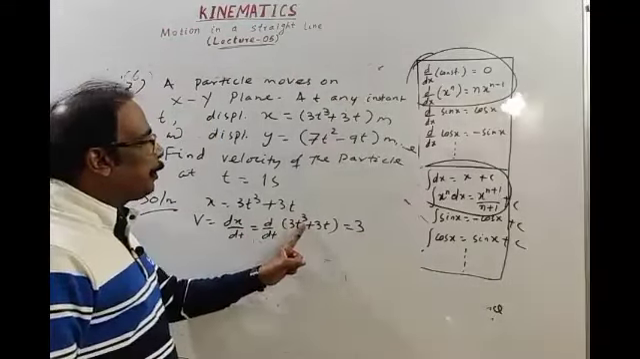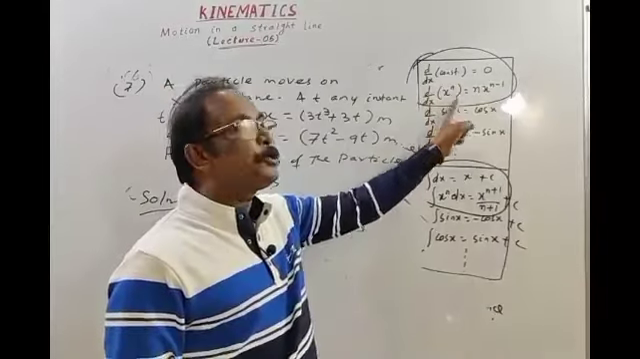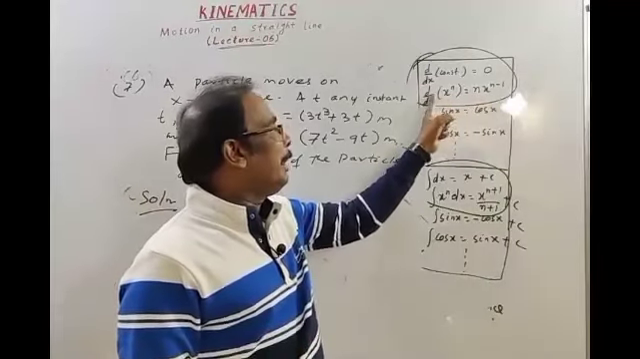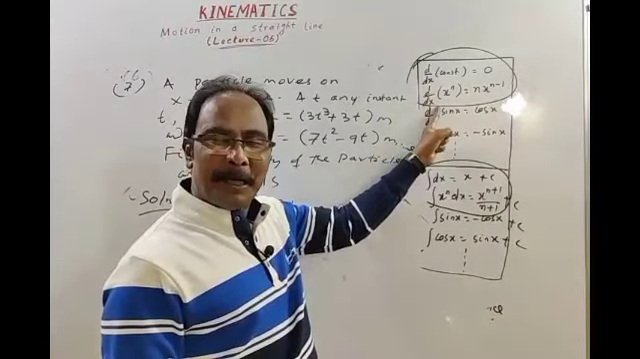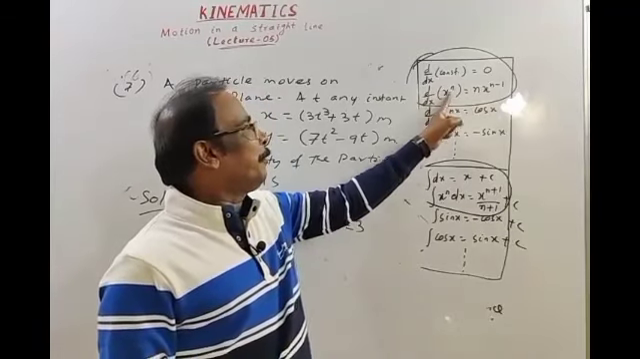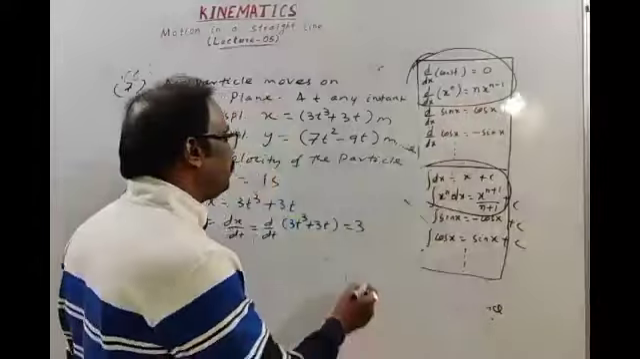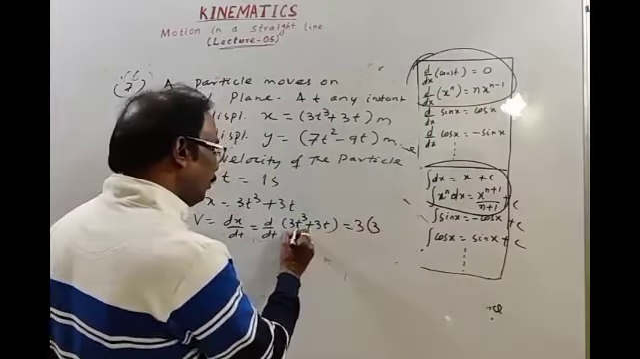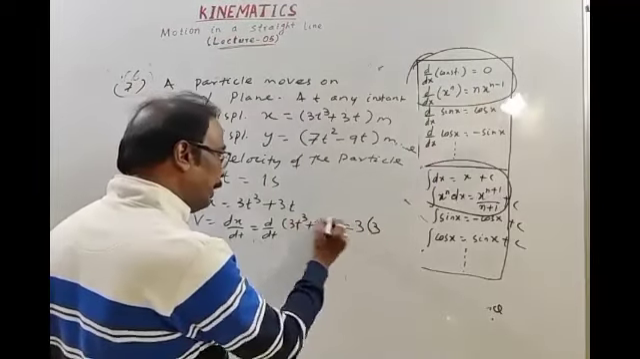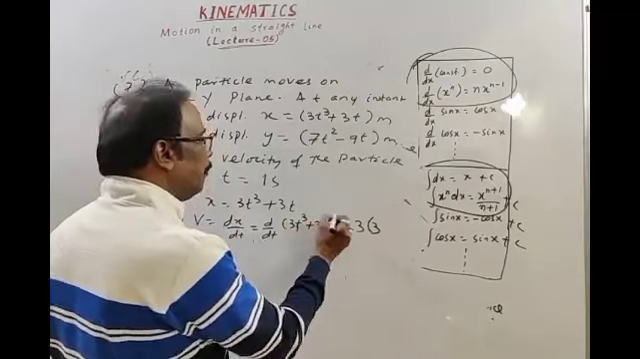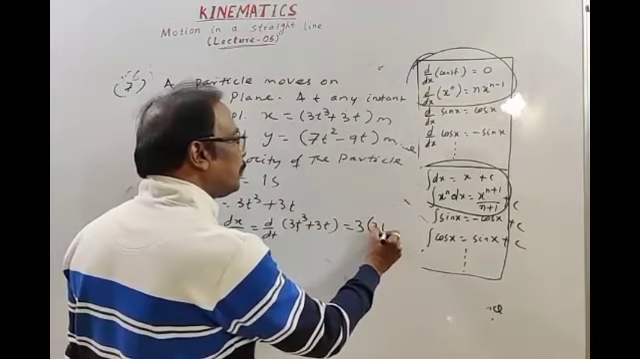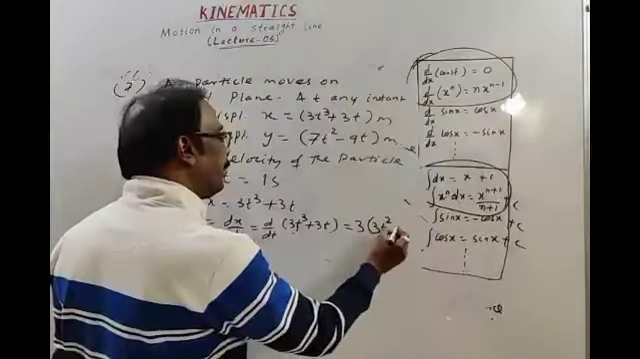d by dt of t cube, d by dx of x to the power n, in place of x, t. t to the power 3, x to the power n. Then n means 3, bring the power outside, 3 is power outside. 3 minus 1, t to the power 3 minus 1 is 2, 3t square.